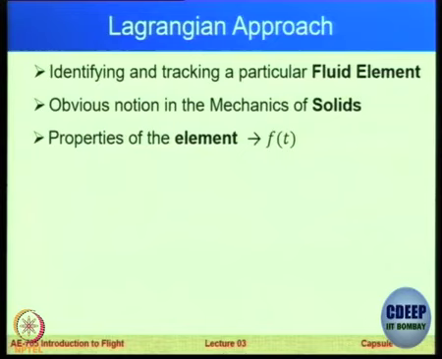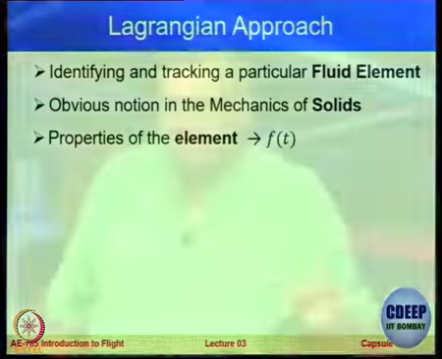The properties of this fluid element are a function of time. They need not be constant. We assume that they are a function of time. You cannot say function of space because it is moving. So the space is moving along with it. The space around it is not a constant. So therefore the properties are only a function of time.